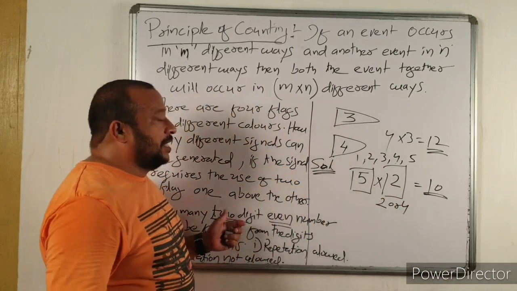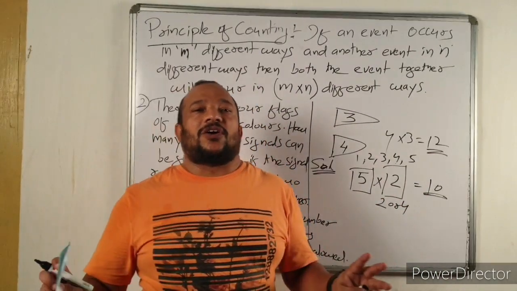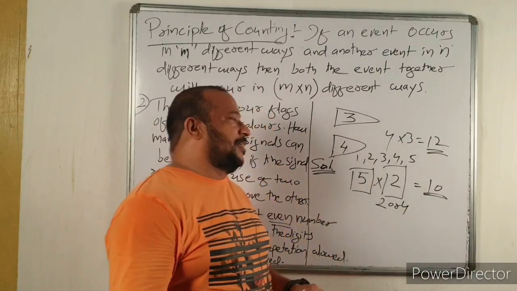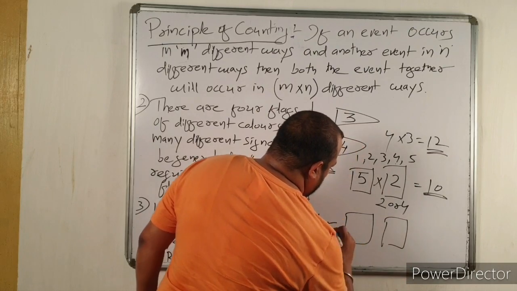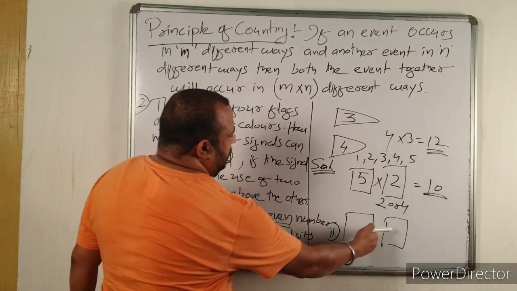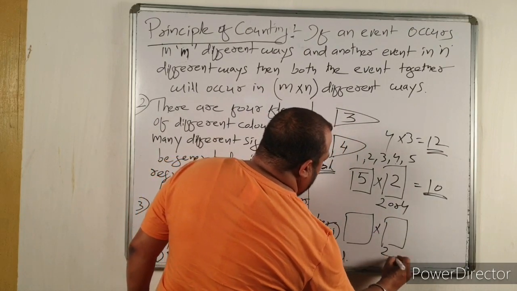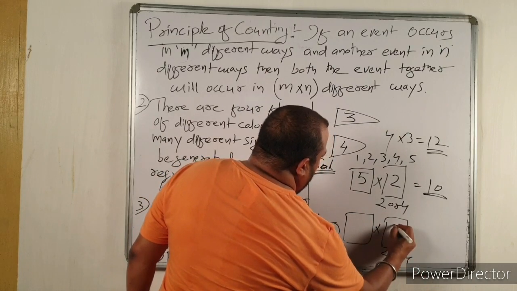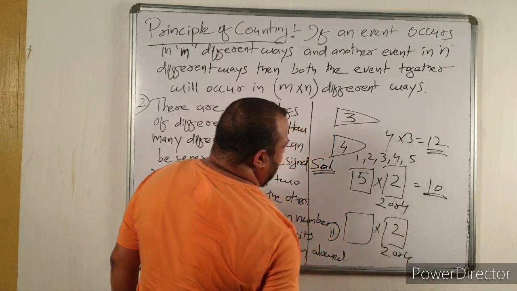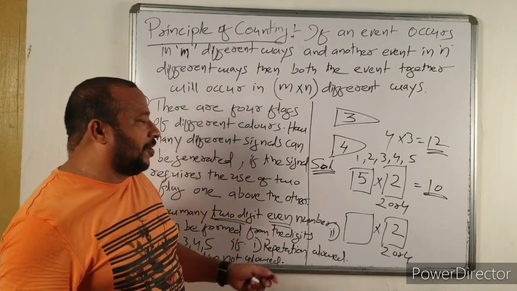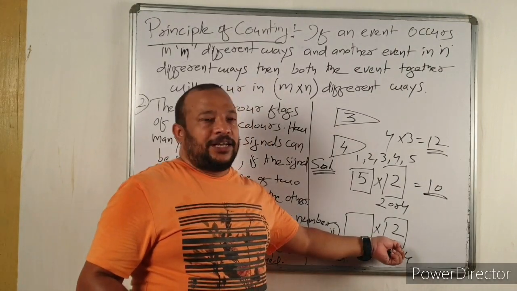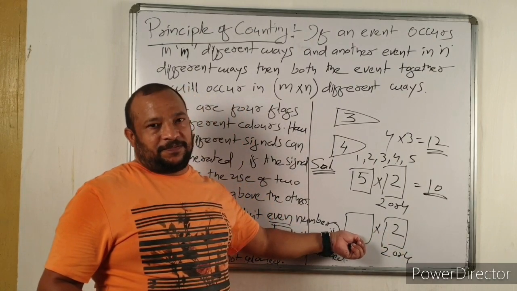Now number 2, repetition is not allowed. Again 2 boxes. Here the condition is applied, so it is either 2 or 4. So it can be filled in 2 different ways. Whatever digit you take here, you cannot repeat that digit here.